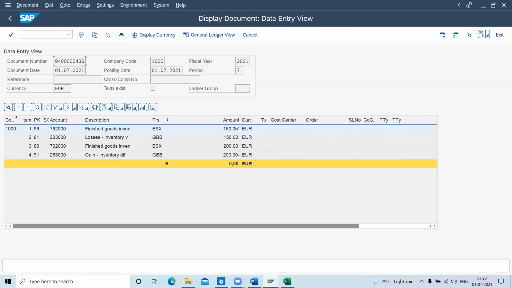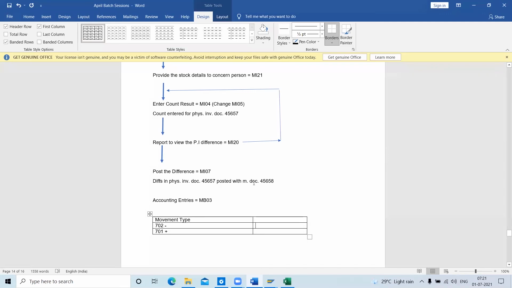This much amount will be reduced, and it will be directly transferred to GBP, that is consumed. Why is it consumed for the inventory part? INV is the account modifier. The GBP will be in plus. This goes to minus, and this transfer will be in plus, like it's consumed for physical inventory. So I can write the transaction keys here.